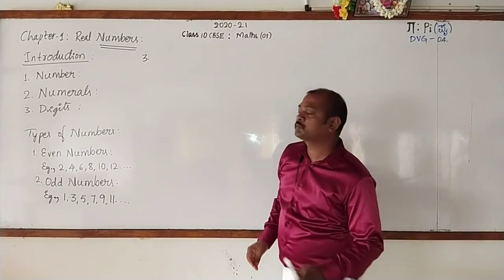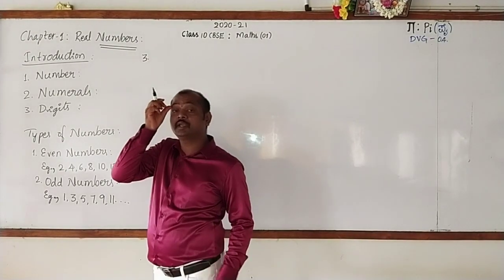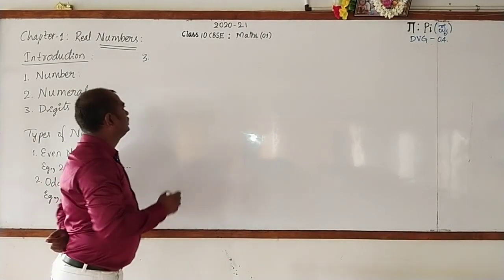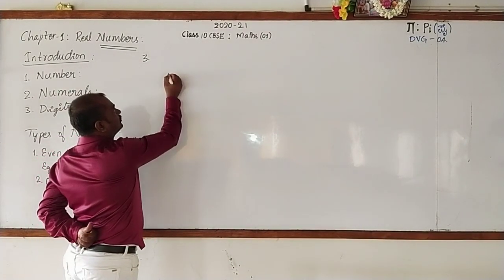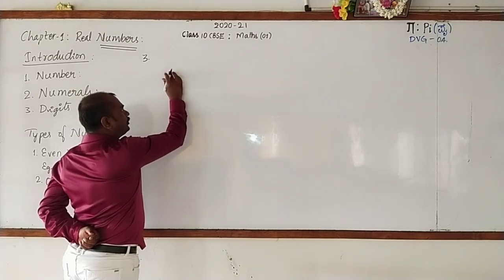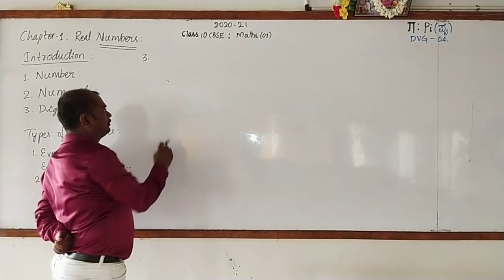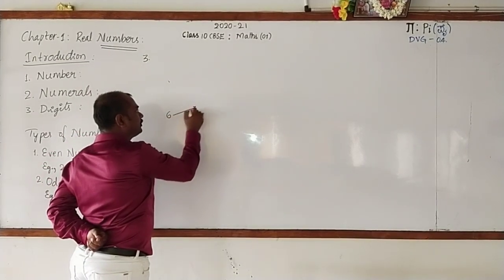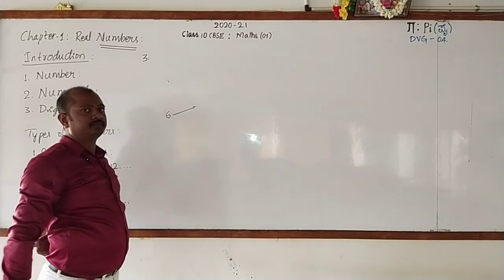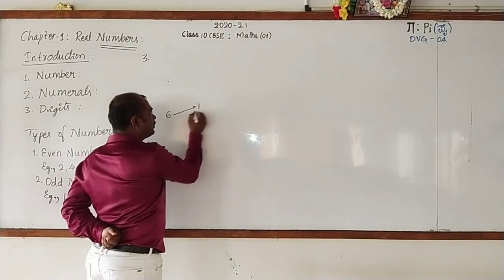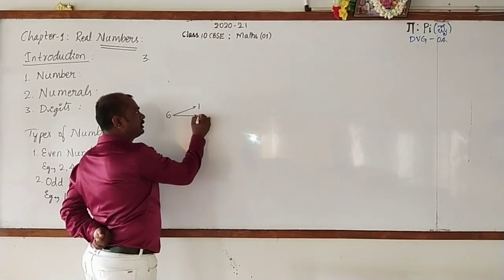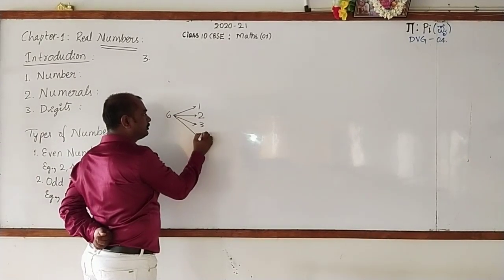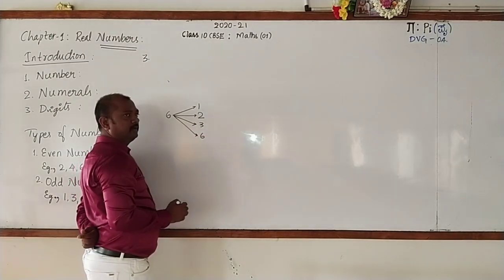Now, let's move on to the third one. Again, first I take an example. If you write a number like 6, could you tell the numbers by which 6 can be divided? Yes, it is divisible by 1. 6 is also divisible by 2. 6 is divisible by 3. 6 is divisible by 6 as well.